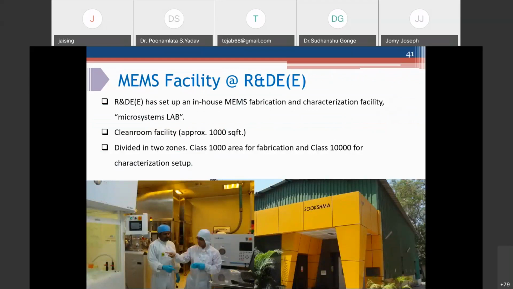In previous slides I talked about our facility. We have an in-house MEMS fabrication facility. We call it the Microsystems Lab. We have a 1,000 square feet clean room facility having class 1,000 and class 10,000.